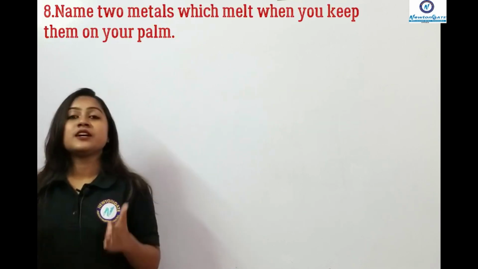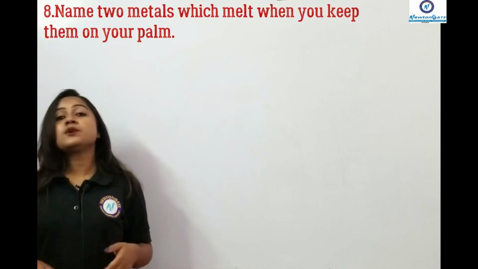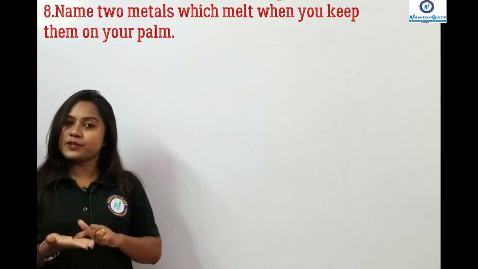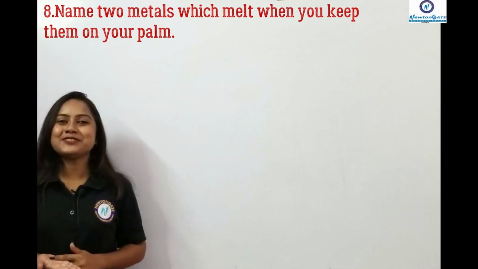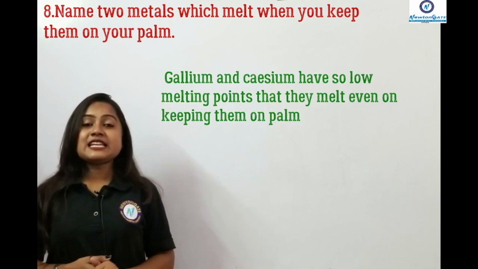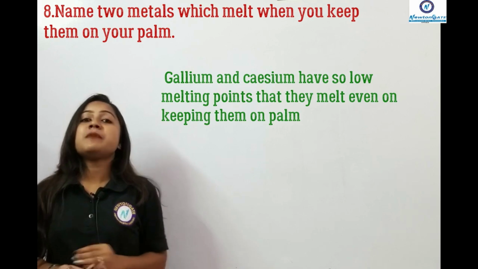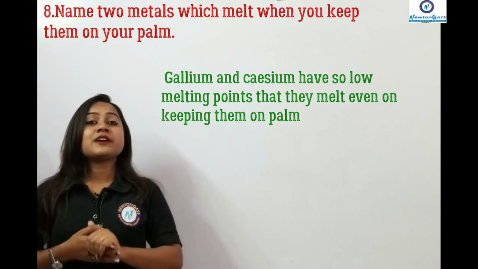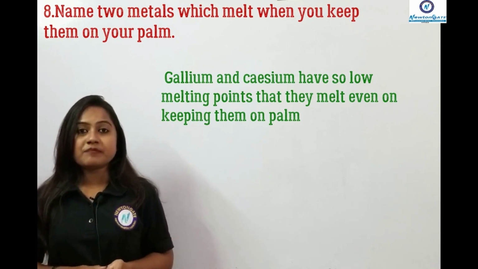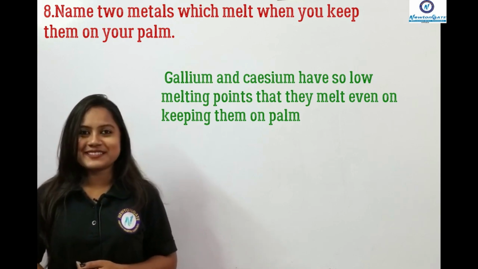So the eighth question is, name two metals that melts when you keep that over your palm. Do you know the answer? Yes, this is one very interesting question. Gallium and cesium are those examples of metals that melts at the moment when you keep that over your palm. That melts over the heat that is produced from your body. Clear? Let us move to our ninth question now.